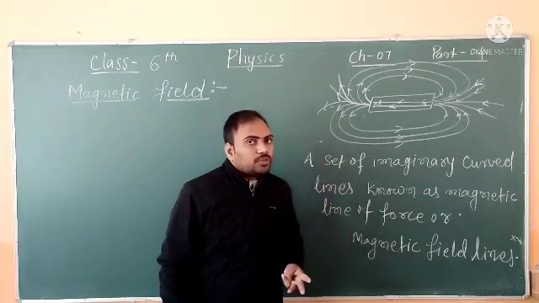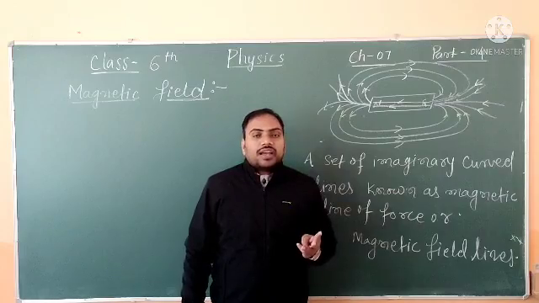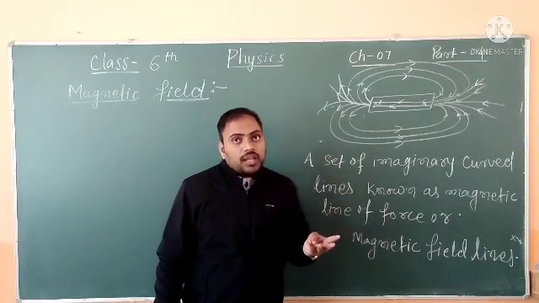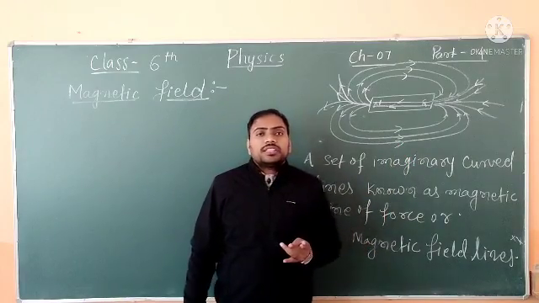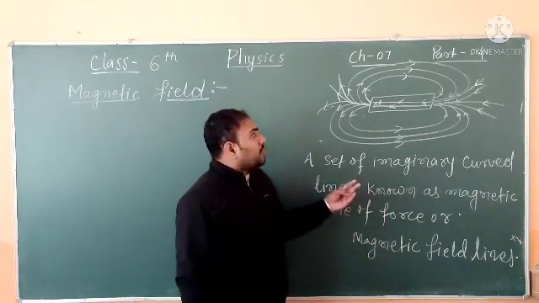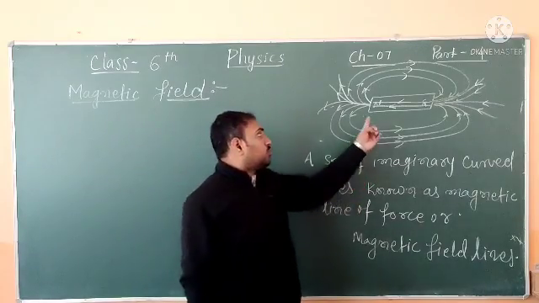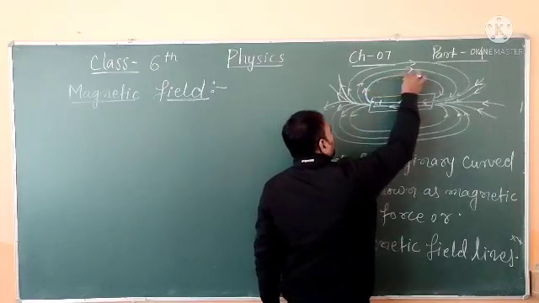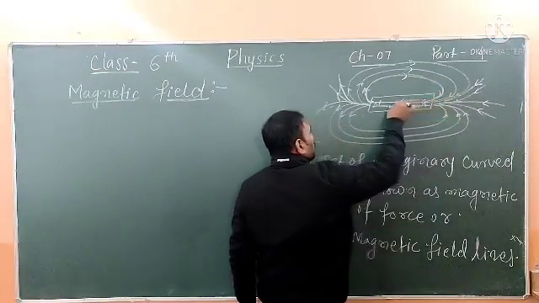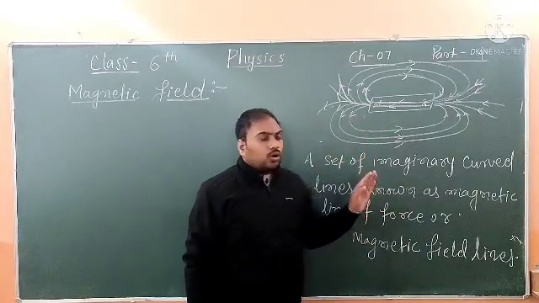So what is the first property? The first property says that magnetic field lines always emerge from the north pole and sink at the south pole. The second property says that magnetic field lines always make a closed loop, because if you start from north, you go to south and end at north. So it is making a closed loop.